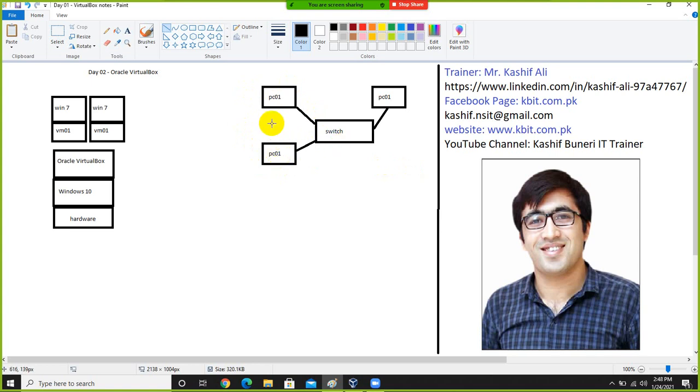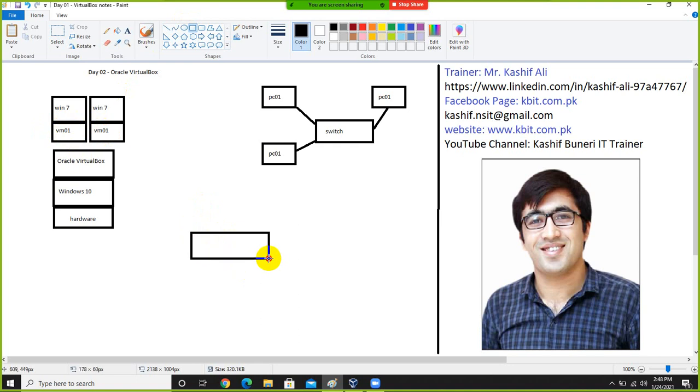But suppose we have virtual machines on our Oracle VirtualBox, and we need to connect these virtual machines to each other, and also we need to connect these machines to our physical network as well.